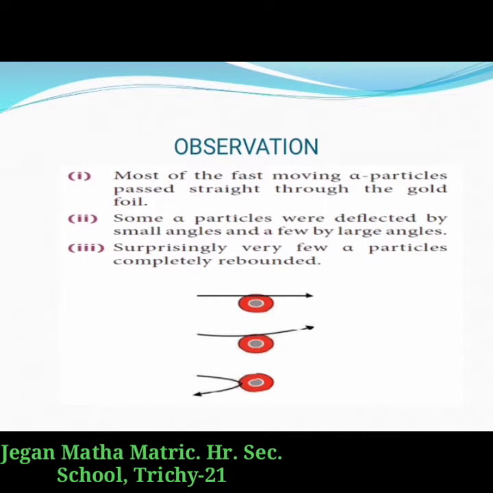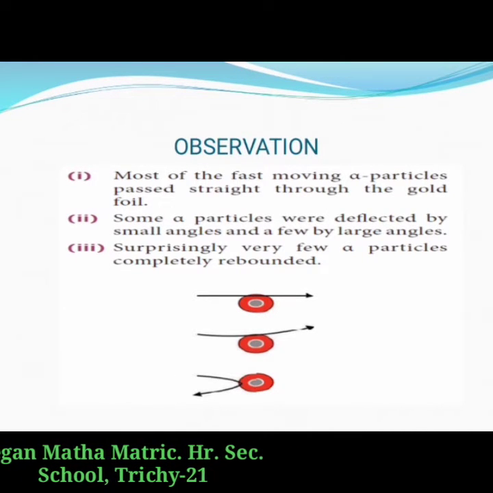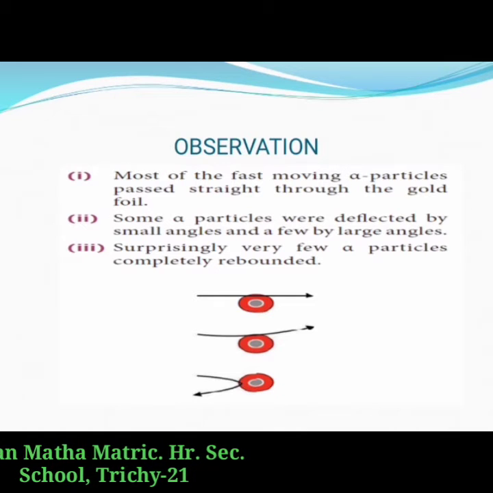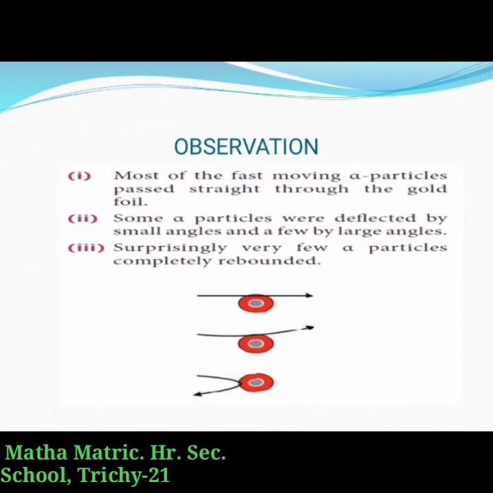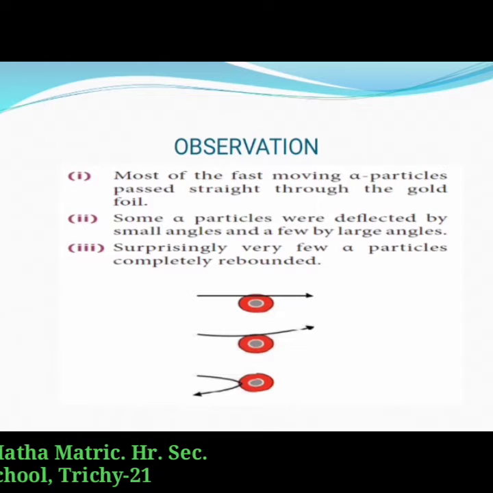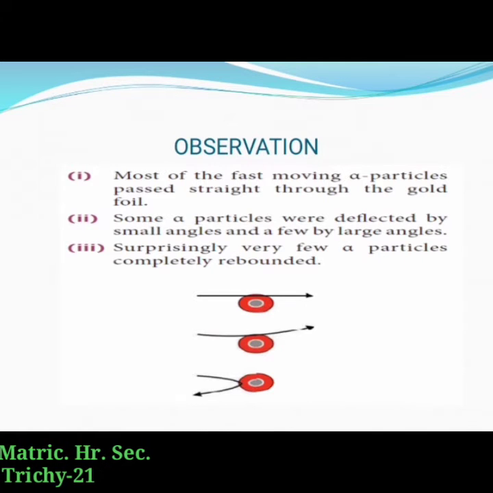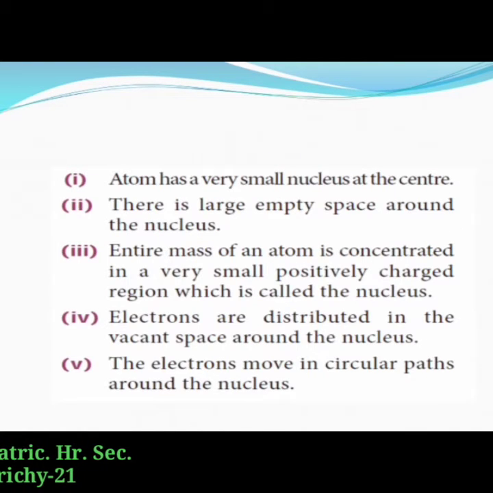Later, Rutherford generalized these results of the alpha particle scattering experiment and suggested a model of the atom that is known as Rutherford's atomic model. According to this model, an atom has a very small nucleus at the center. There is large empty space around the nucleus.